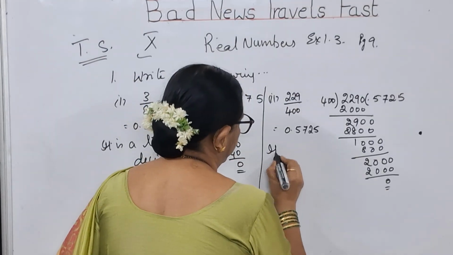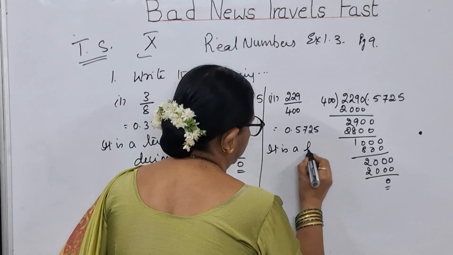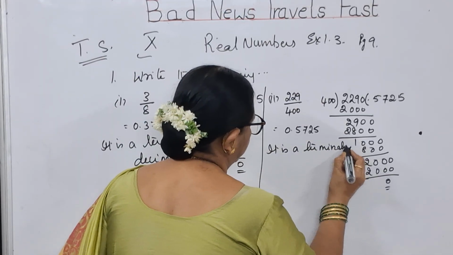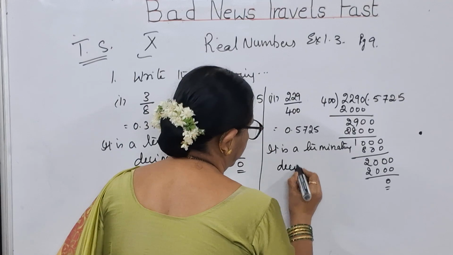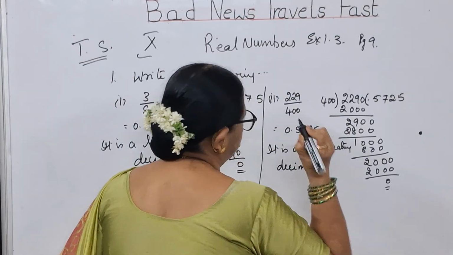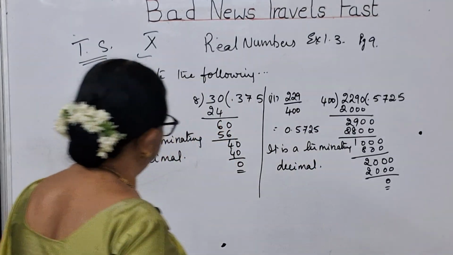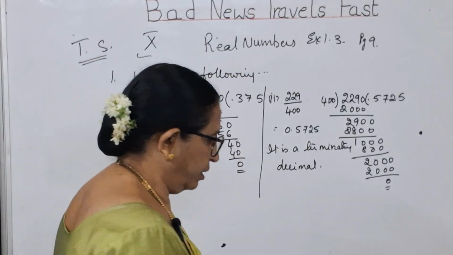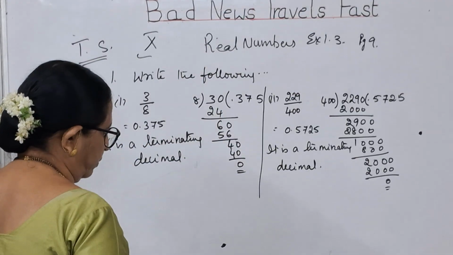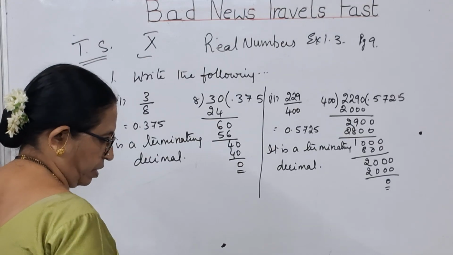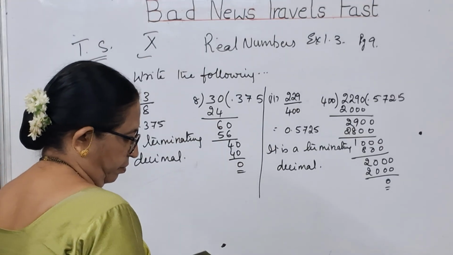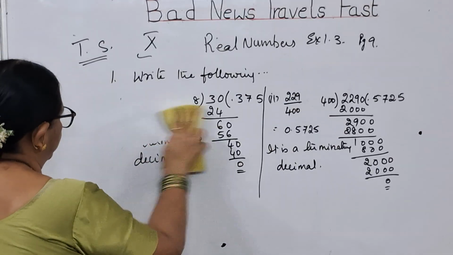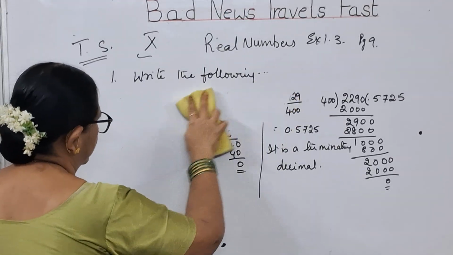So we will say that it is a terminating decimal. It is also a terminating decimal. This one is a terminating decimal and this is also a terminating decimal. So copy this, children. Next, I will go to the third bit.